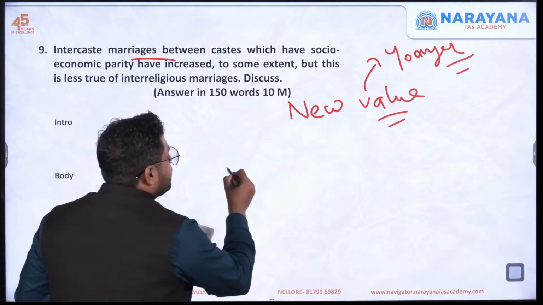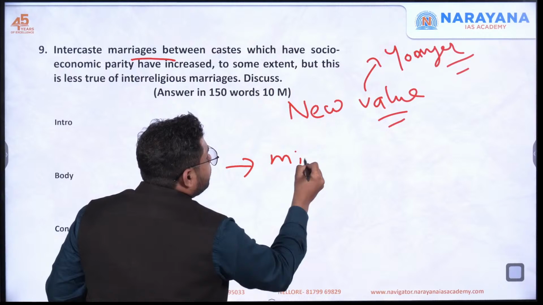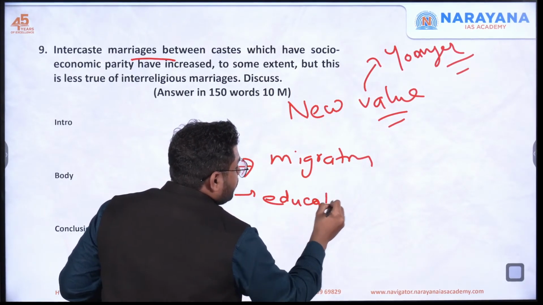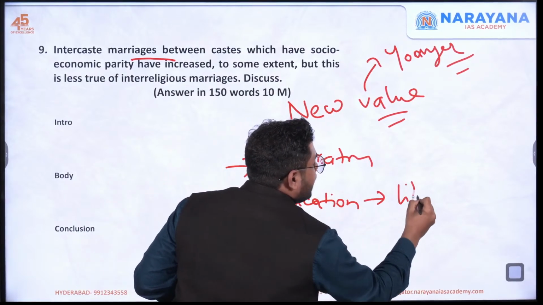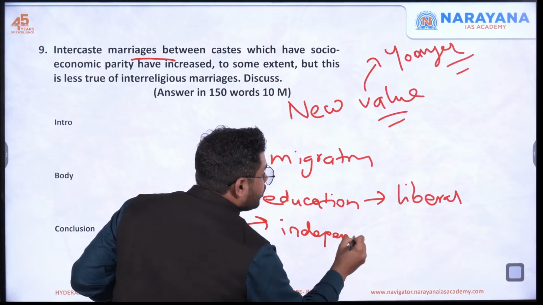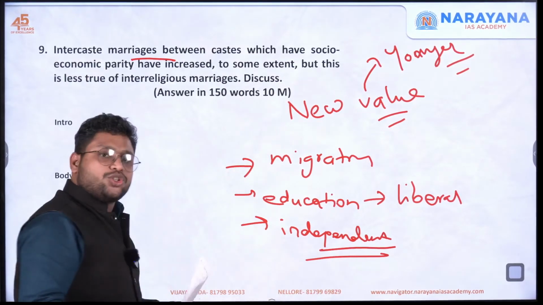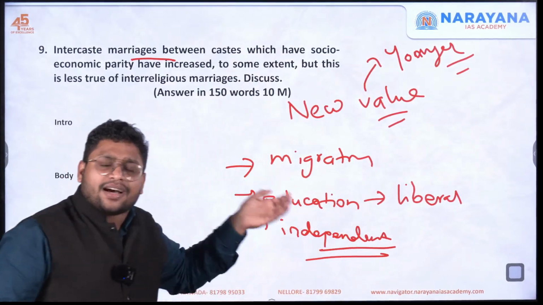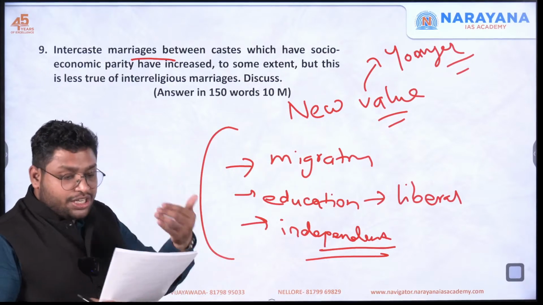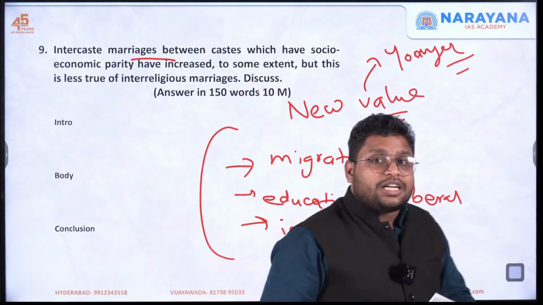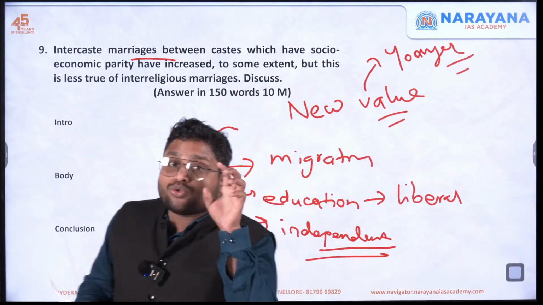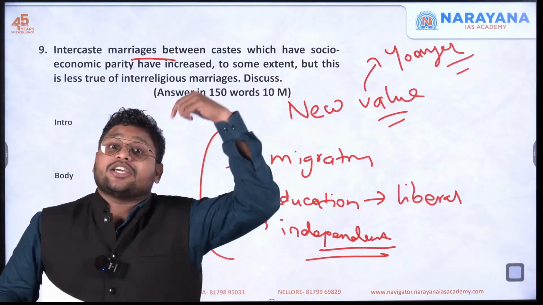Then due to urbanization, most of the people are migrating to the urban region. They are getting education, especially which involves some liberal elements. They are relatively independent to some extent, especially we are talking about women. They're getting jobs, they're living in metro cities, they are earning on their own, they are not dependent on the family, so they can take their own decisions. And most importantly, because of migration, they are living in a way where traditional structure is not able to influence them the way it used to earlier.